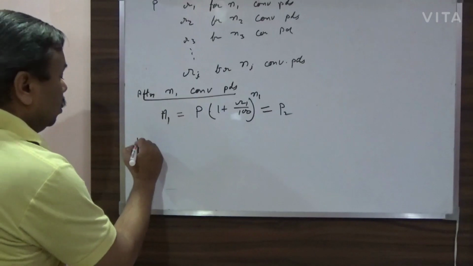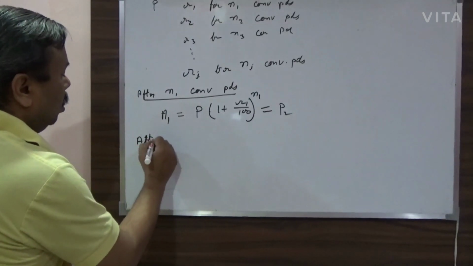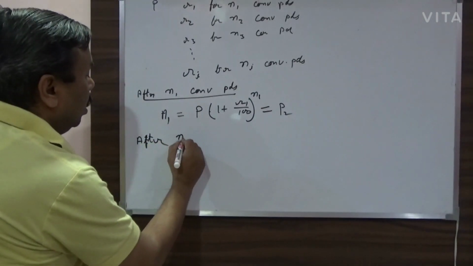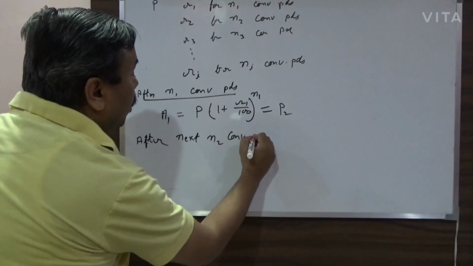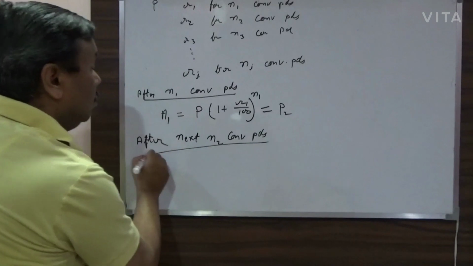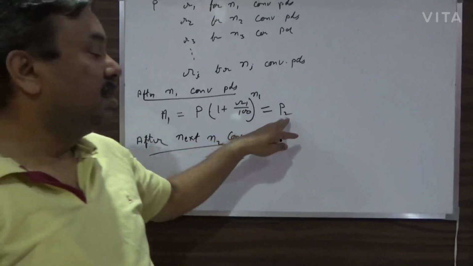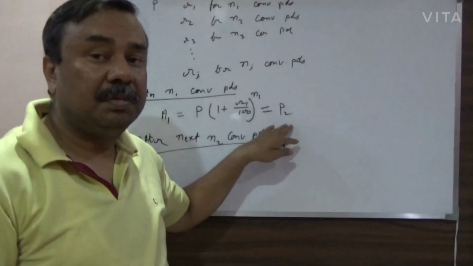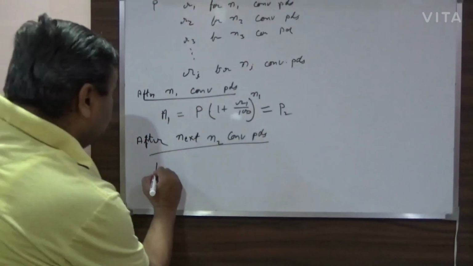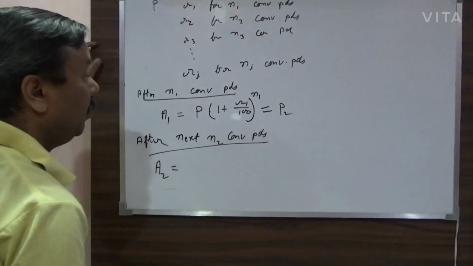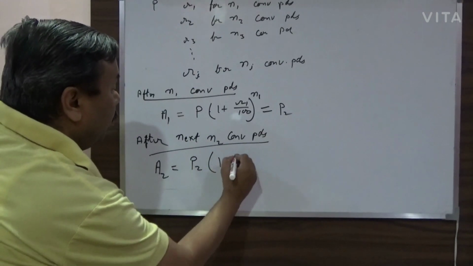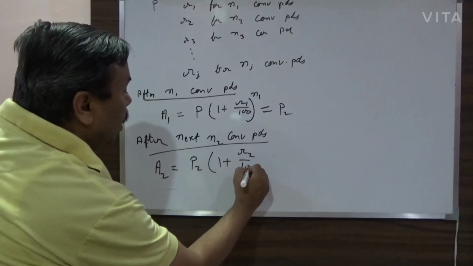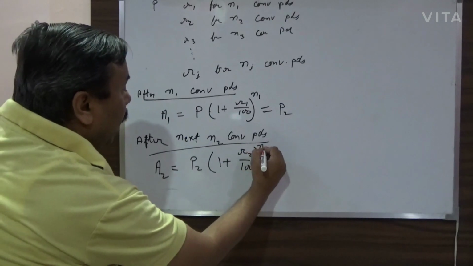Then after the next N2 number of conversion periods, remember now this is the principal amount. So for this, the amount A2 will be equal to P2 multiplied by 1 plus R2 by 100 power N2.